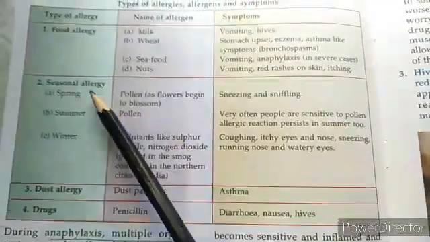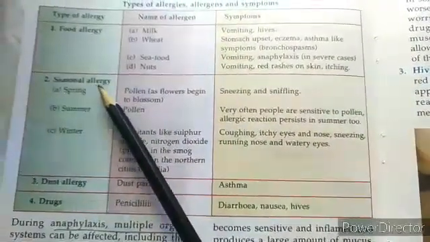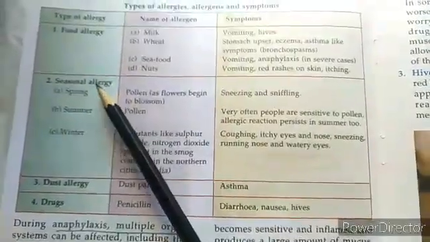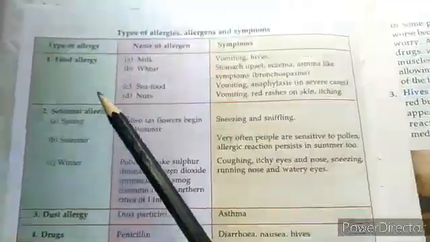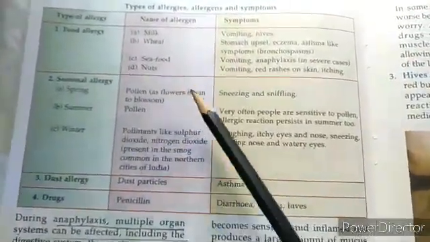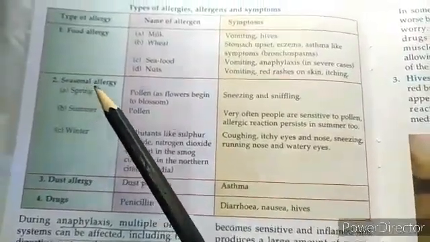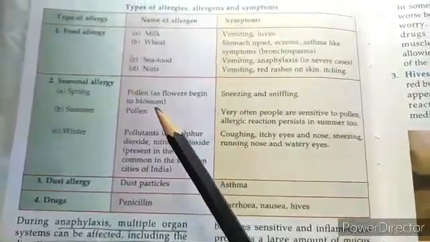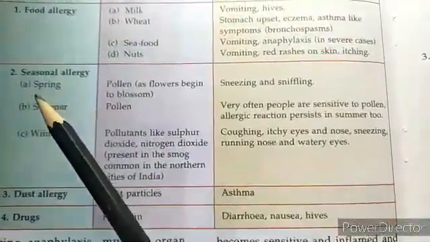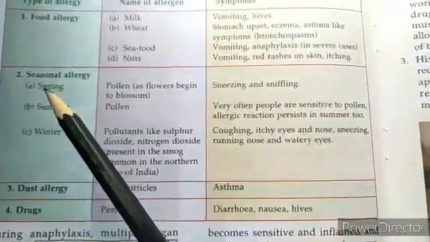Let's move forward and see seasonal allergies. Seasonal allergies are the allergies that do not occur all around the year. They occur only in a particular season, because only in that particular season the allergen is available in the environment that will cause the allergy. Seasonal means only in a season where the allergen is present in the environment to cause the allergy. First one is spring allergy, then we have summer allergy and winter allergy.